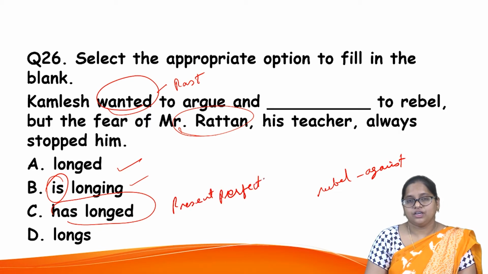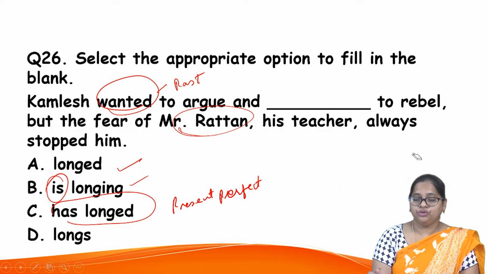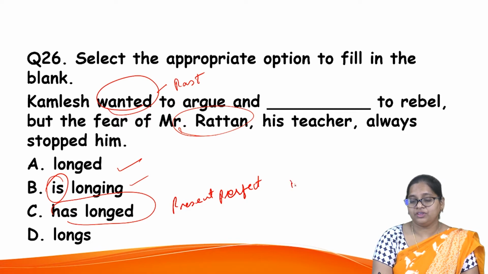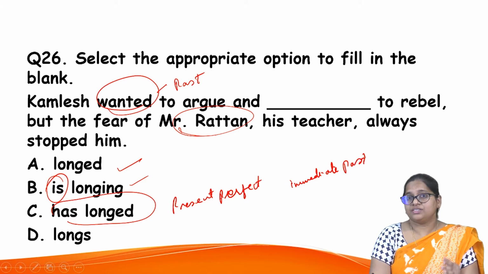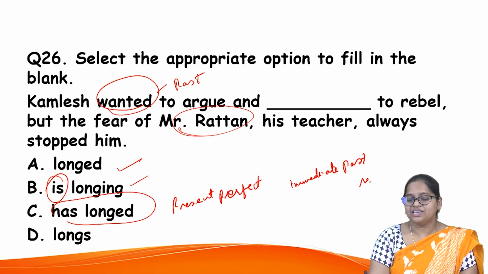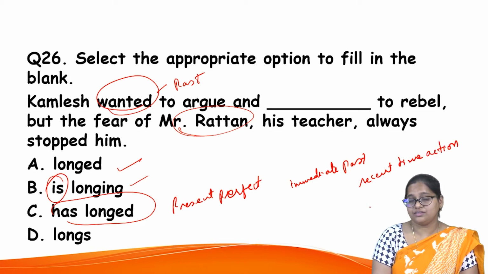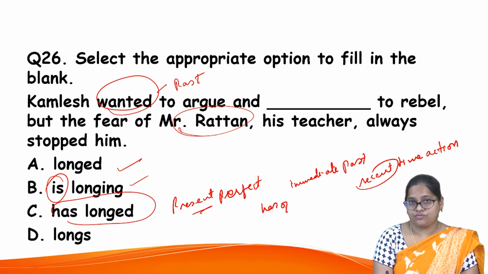Present perfect tense. Do you have to use it? When do you use present perfect tense? You use it when something happened in the immediate past. She has given just now, immediate past. Someone has just offered me a cup of tea. When somebody has offered, that means a recent action. When you're reporting this recent action, you use the present perfect, has offered.